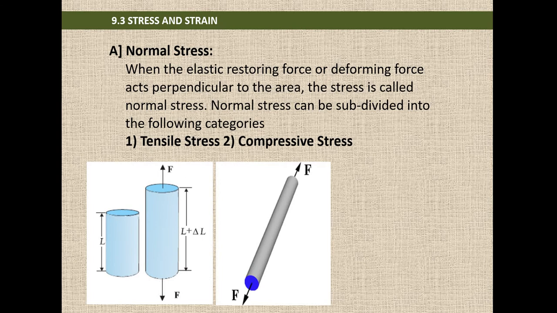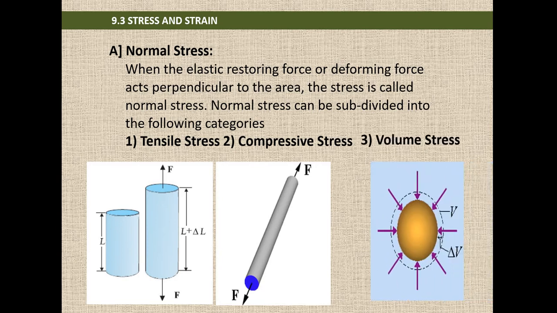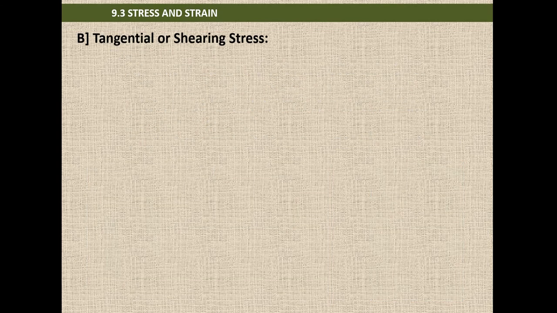If we are applying force, that force will always be acting perpendicular to the area. If you are trying to stretch that wire, the force will be acting perpendicular to that area, so we can say it is tensile stress. And compressive stress you can see here, because of that there will be compression. Next one is volume stress. Volume stress means the force per unit area is acting equally from all directions, because of which there will be a change in volume. Is it clear? That is known as volume stress.